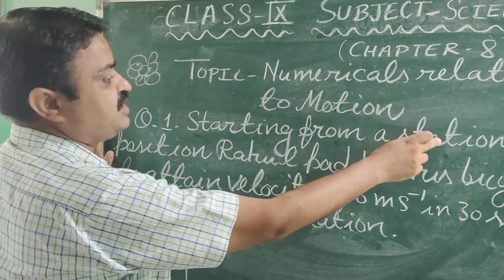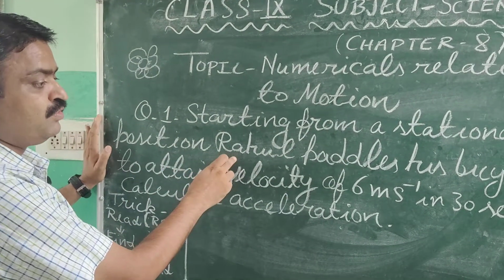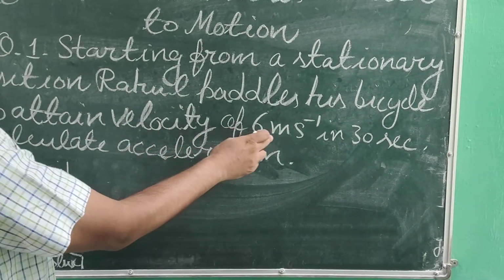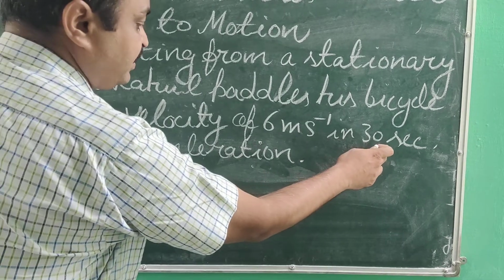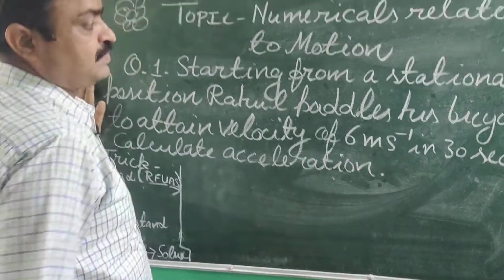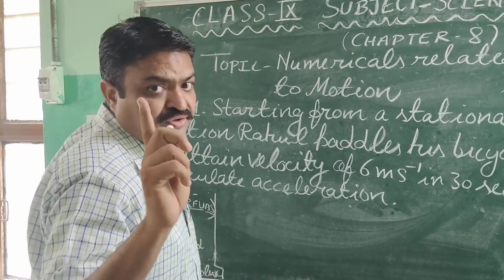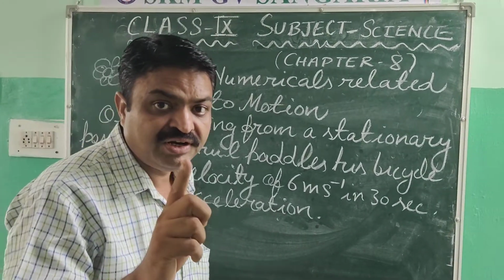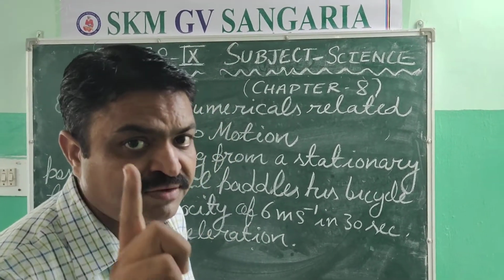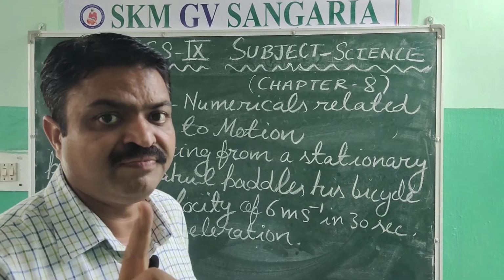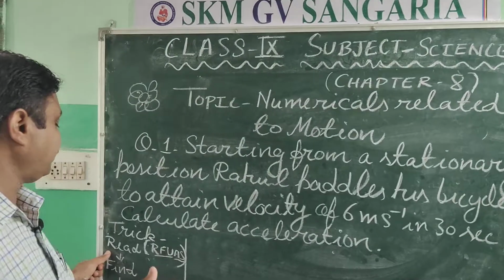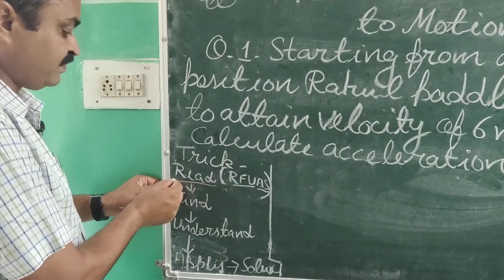Starting from a stationary position, Rahul pedals his bicycle to attain a velocity of 6 meters per second in 30 seconds. Calculate the acceleration. So first, what should you do, students? You should read the question carefully. The first trick I am giving you is that you should read the question once or twice. So it is the first trick: read the question carefully.